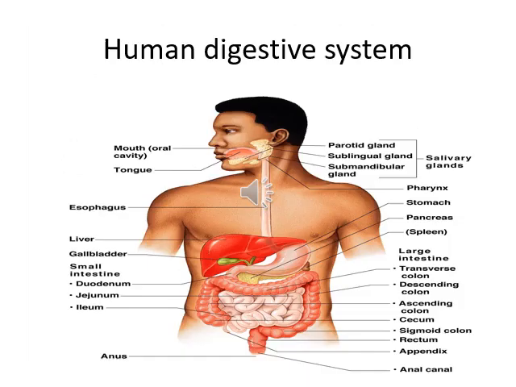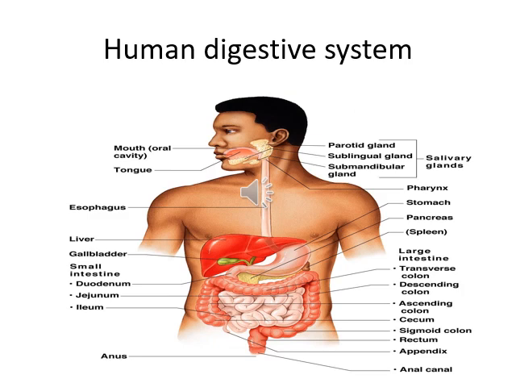It's an overview of the human digestive system, which starts from the mouth or oral cavity, then the tongue, then the parotid gland, sublingual gland, submandibular gland. They come under the salivary glands. Then pharynx, then esophagus, stomach, pancreas, spleen, then liver, gallbladder.